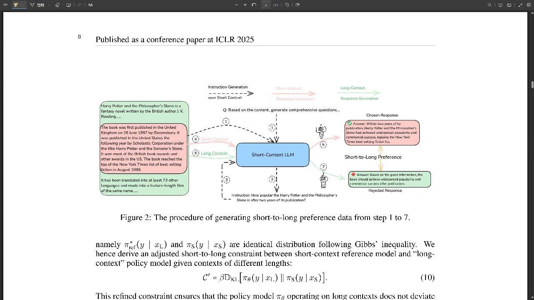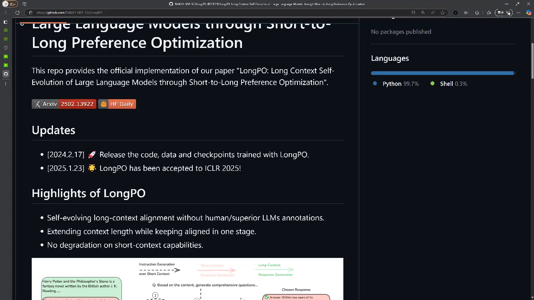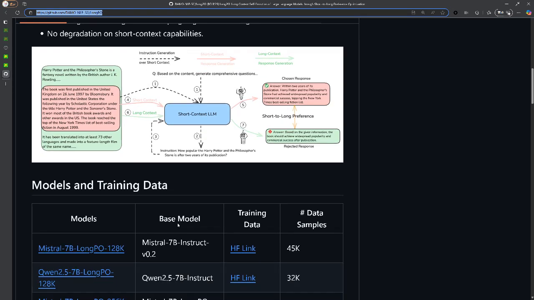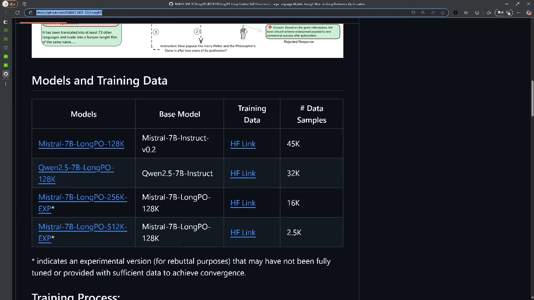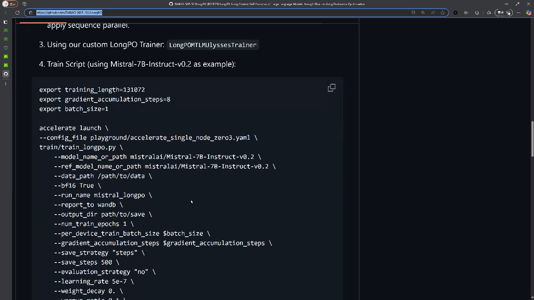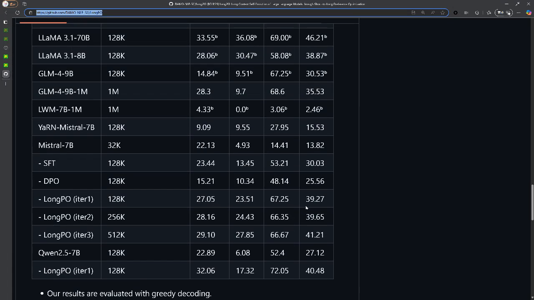Probability distributions. I'm not sure I follow. How does that relate to LLMs? Okay, well, a probability distribution describes how likely different outcomes are. So for an LLM, each word it generates has a probability attached to it. The LLM's output then is like a sequence of probabilities. Oh, okay. So this constraint is keeping the probability distributions of the long context responses similar to the short one. Exactly. That way it gets better at the long stuff without messing up the short stuff. It's all about balance. This is making more sense now. We're having the LLM compare its own work in different contexts and then using this constraint to make sure it doesn't stray too far from what it's already good at.